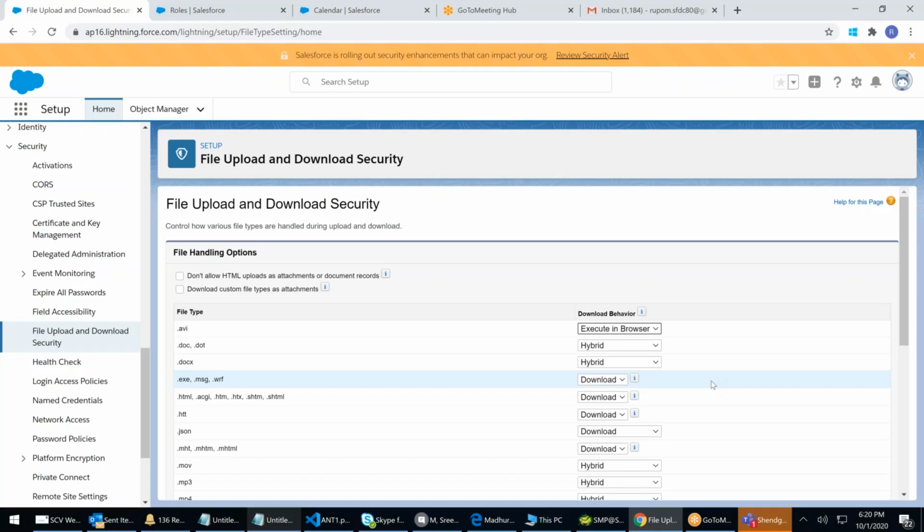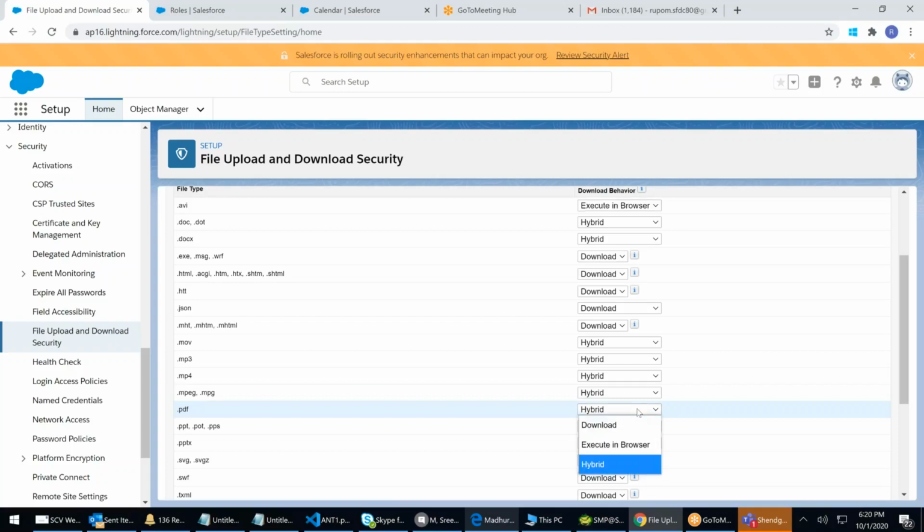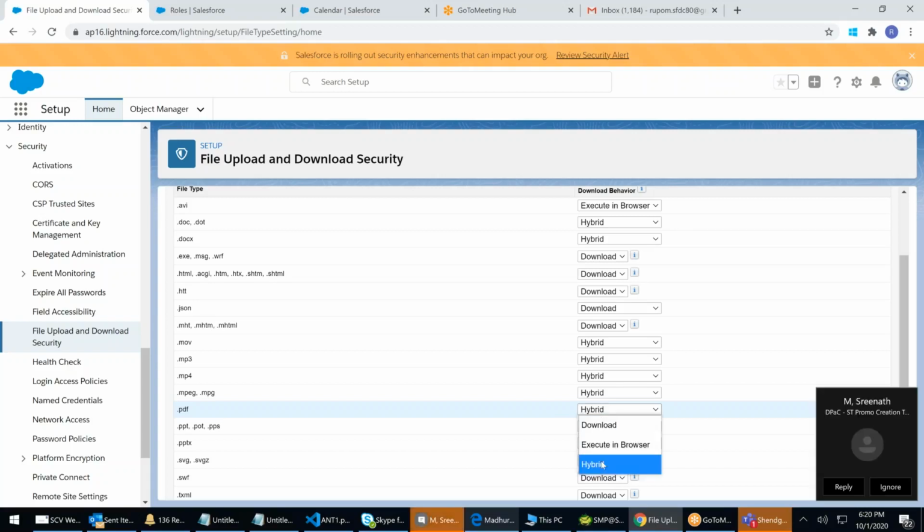Somebody uploads a PDF. Currently, it's hybrid. Hybrid means when you click on the PDF, it opens up in the web browser and executes in the web browser. But what if I want download? That means when you click on it, it will directly download. It will not execute, or it will not open in the browser. The only option available will be download.